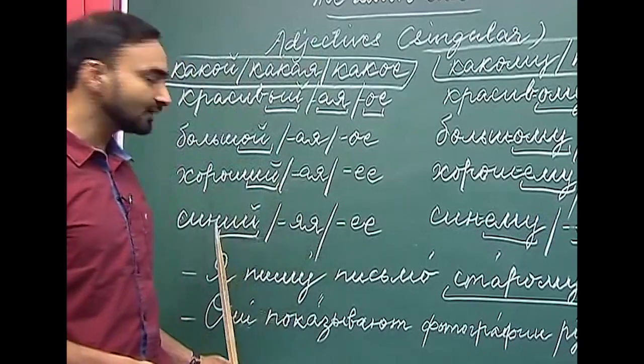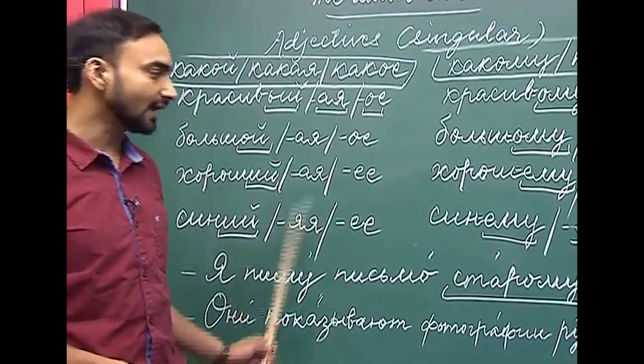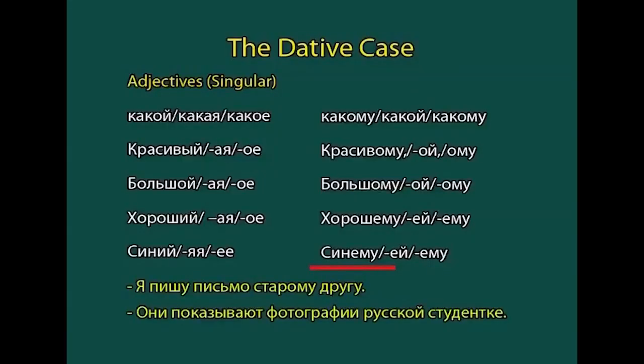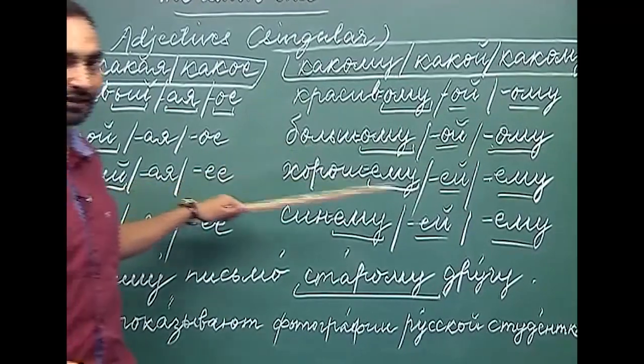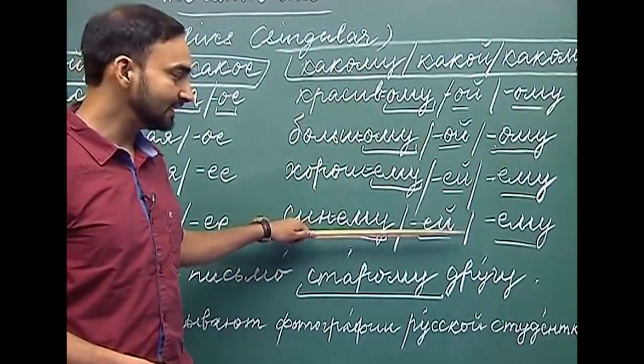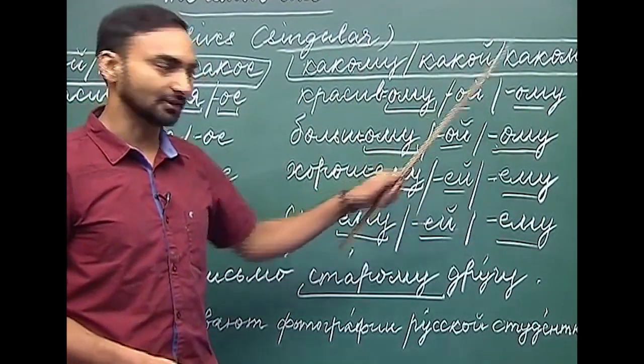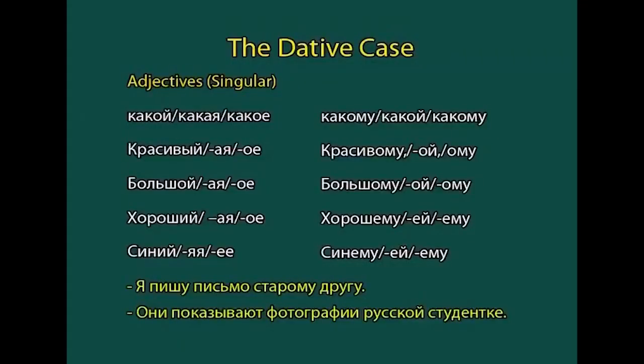So, what we do is we drop the ending and add emu. Sinemu, sinей, and sinemu. So, siniy becomes sinemu with masculine nouns, sinей with feminine nouns and sinemu with neuter gender nouns. So, this is how we decline the adjectives in the dative case in singular.